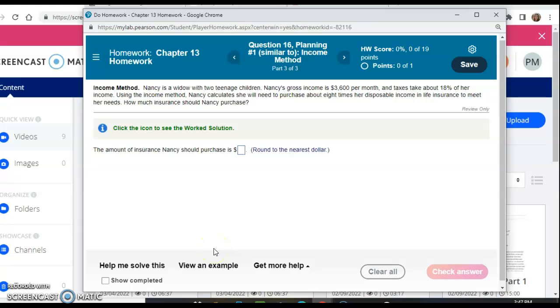This one's going to be some math, so I'm going to click on my icon here, but let me read my situation. I have Nancy as a widow with 2 teenage children. Her gross income is 3,600 per month, and taxes take about 18% of her income. Using the income method, Nancy calculates she will need to purchase about 8 times her disposable income in life insurance to meet her needs. How much insurance should she purchase?